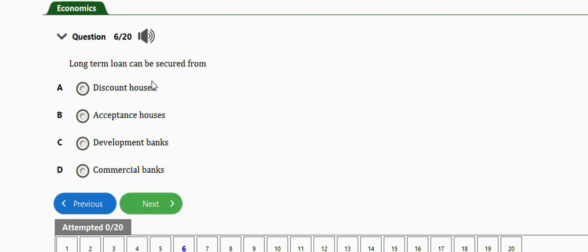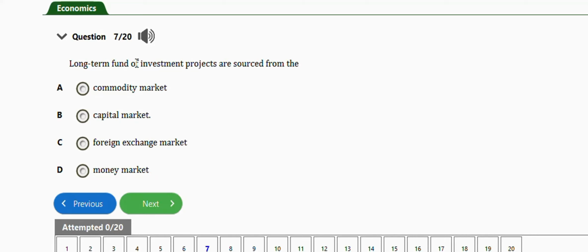It says long-term loan can be secured from, we have discount houses, we have acceptance houses, development banks, commercial banks. So the right answer is option C, which is development banks. Okay, very important. Next question is this one.